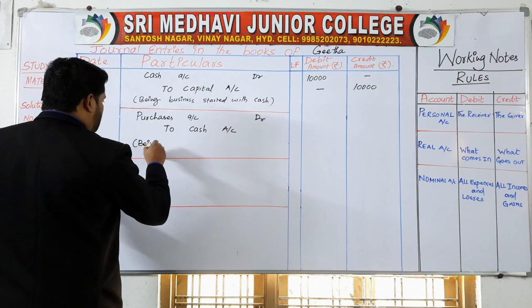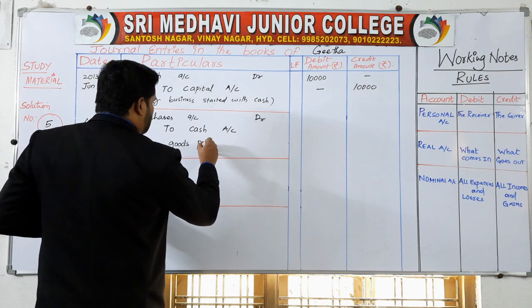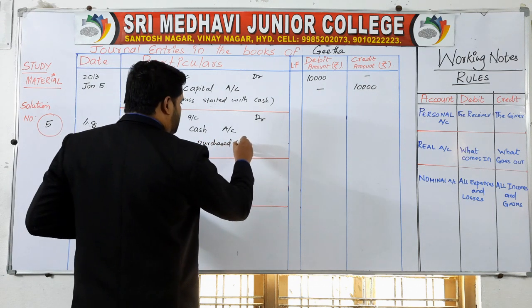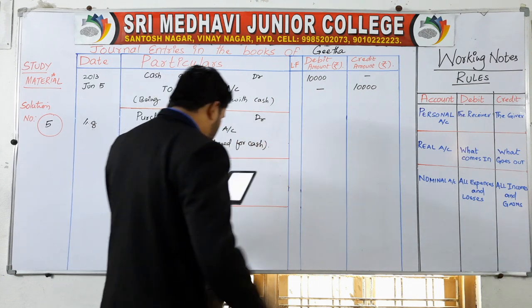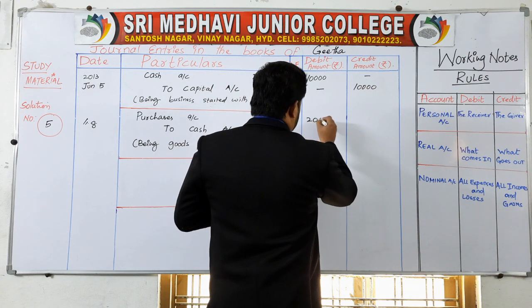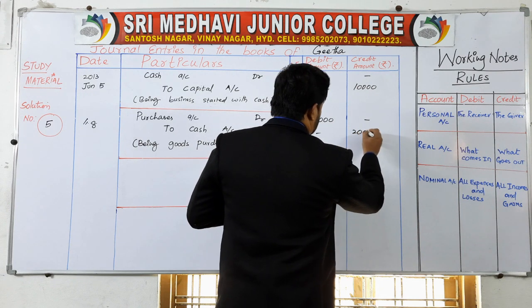Being goods purchased for cash, write the narration as well. How much is the amount? 20,000. So she has purchased the goods for 20,000 rupees.